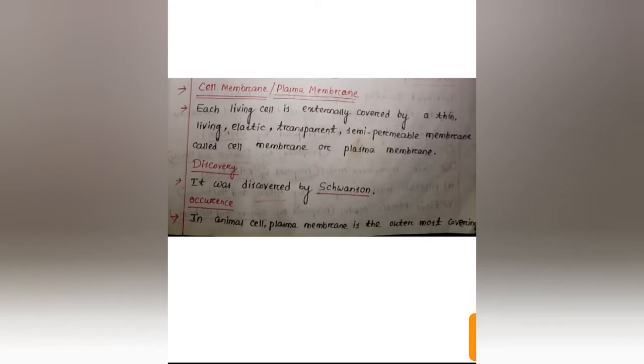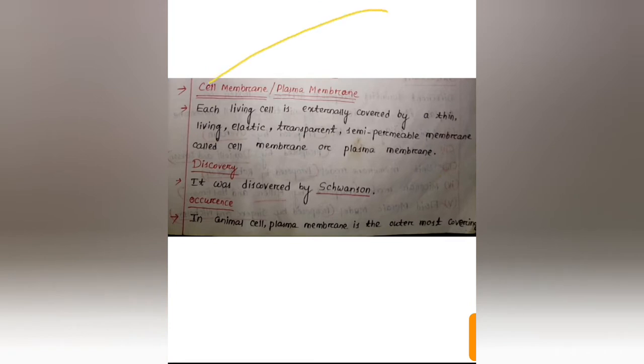Today I am here with a new topic, that is cell membrane or plasma membrane. We have discussed in the previous video that in plant cell, the outermost covering is cell wall. Below cell wall, cell membrane or plasma membrane is present. But in animal cell, plasma membrane is the outermost covering.